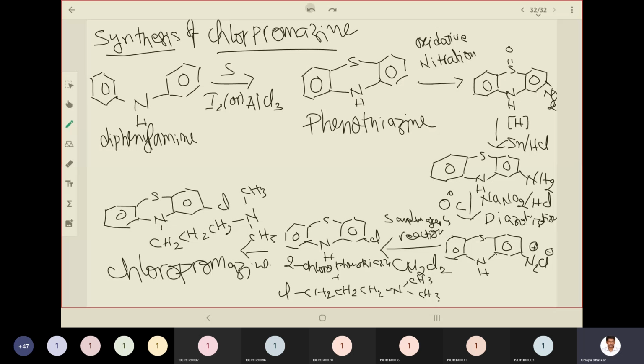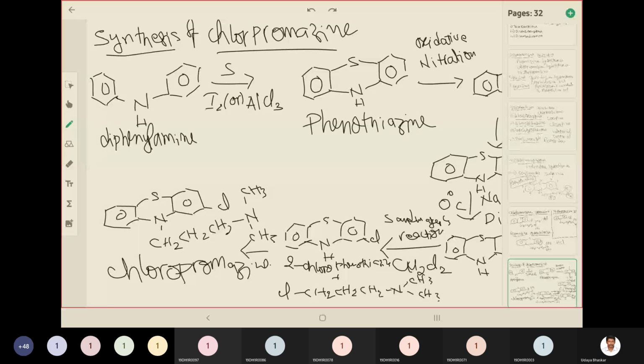From here, we have everything but our side chain is missing. So, to the side chain, by adding a leaving group, that is a chlorine, we'll perform a condensation reaction by which we'll get chlorpromazine as our final product. So, this is the synthesis of chlorpromazine. Okay. So, then let us see the chemical structure of thioridazine hydrochloride.